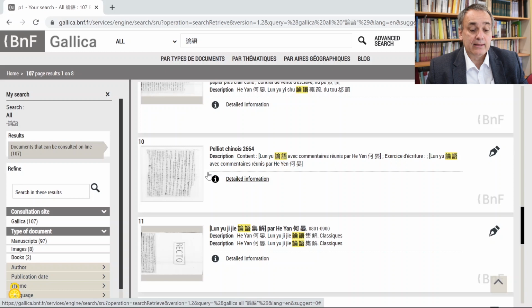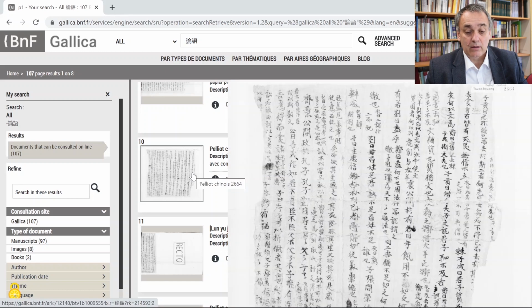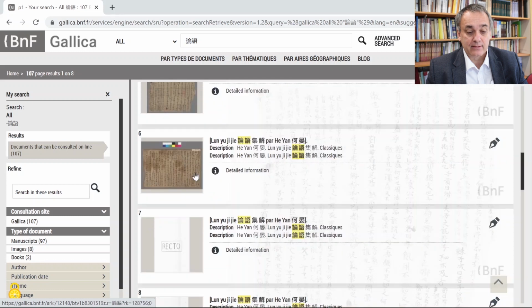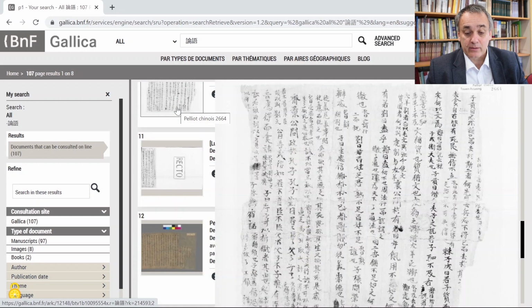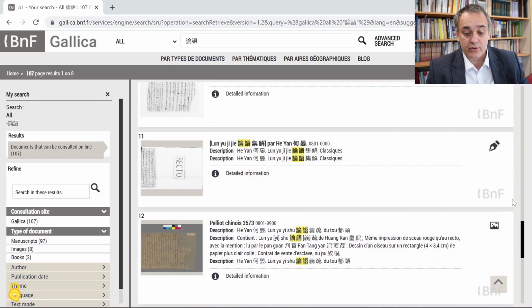But we can immediately see that some of these hits are duplicate copies of manuscripts already represented. It's because the microfilms have also been digitized. And so one manuscript would usually be represented as a recent photographed copy, which is color, and then you would have a digitized copy of the microfilm in black and white. So at least 2 entries per manuscript, and sometimes you have 3.